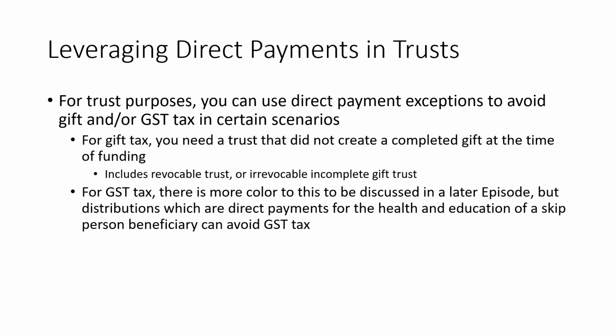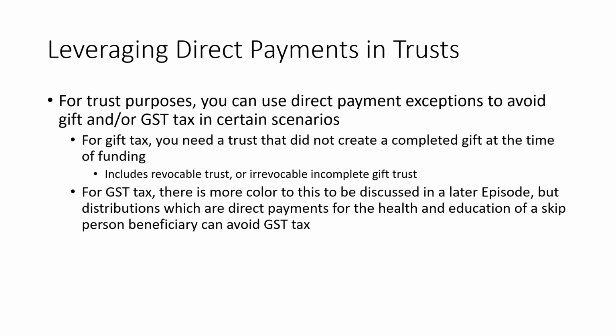For one, on the gift tax side, most of the time, when you create an irrevocable trust, you're going to have a gift to that trust. So once a gift tax has been applied, it's too late to apply this. So you can't really use this for the funding of a trust. But if it's a revocable trust or an irrevocable but incomplete gift trust, such that the gift tax is applied at the time that a distribution is made, then you might be able to leverage this exclusion for trust distributions.